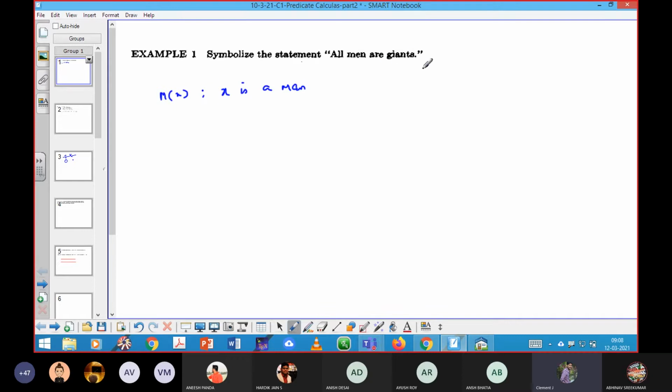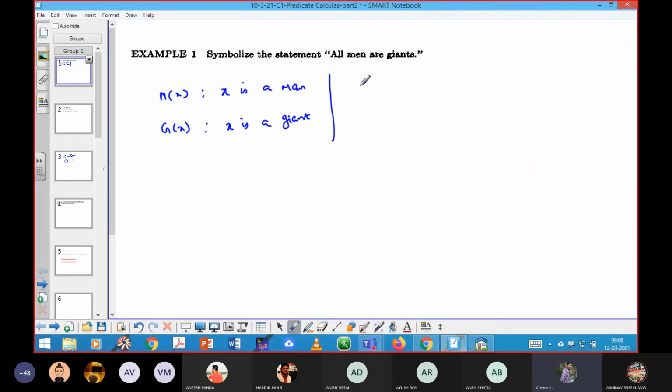Likewise, for Jains, I can take G of x, x is a Jain. Now if I convert this into a statement, it will come like: for every x, if x is a man, then x is a Jain. Do you agree with this line?